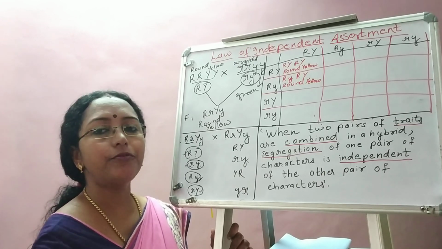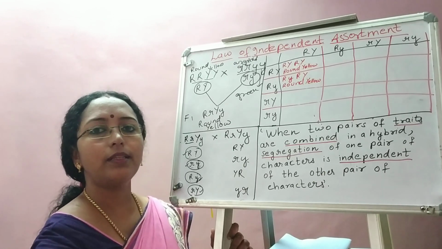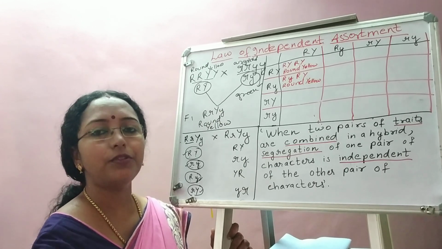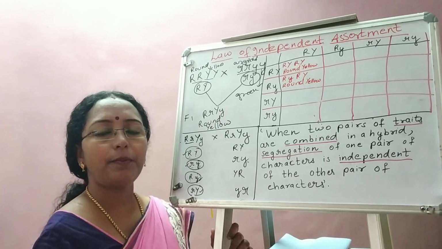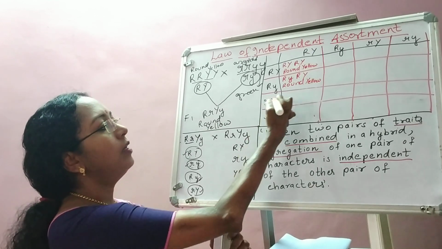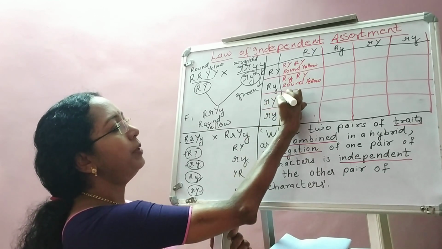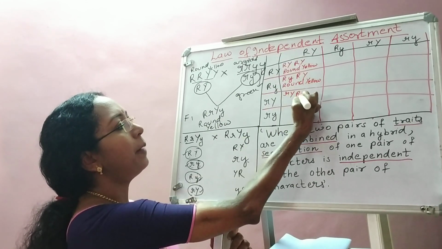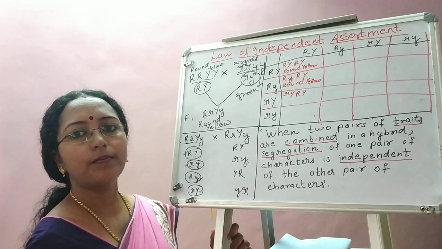Regarding the explanation of this, children, how one is suppressing the other, what is expressed, what is dominant, what is recessive, please refer to the previous videos. It is explained very clearly in those videos. Now here again, left gamete is small r, capital Y. Top one is capital R, capital Y.